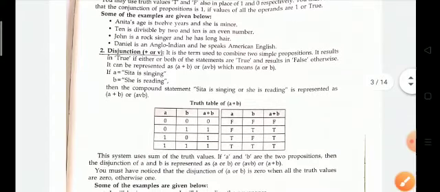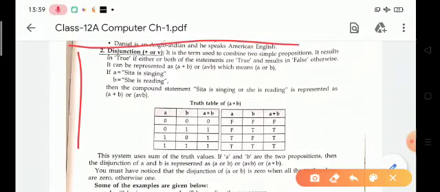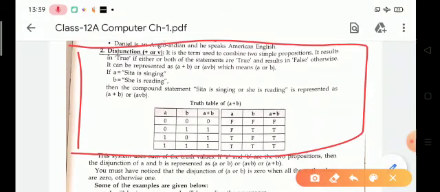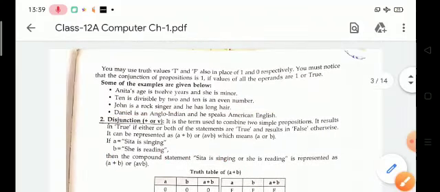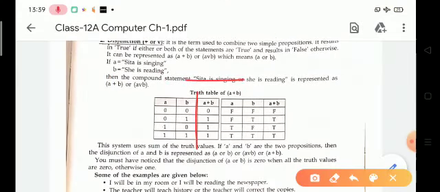Similarly, disjunction is also used to combine two simple sentences, and it results in true if either or both of the sentences are true, and false otherwise. In other words, if any one statement is true, then the output is true. It is denoted by the symbol plus or this. Look at this truth table for disjunction.